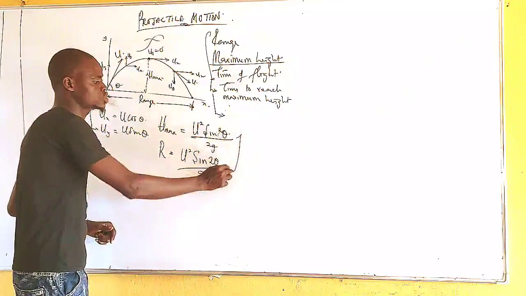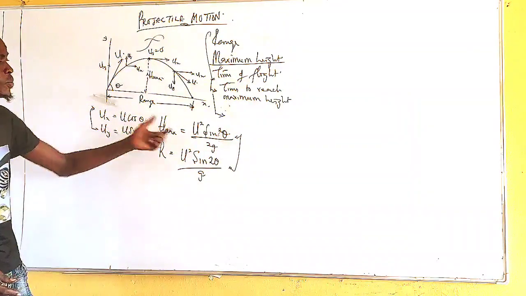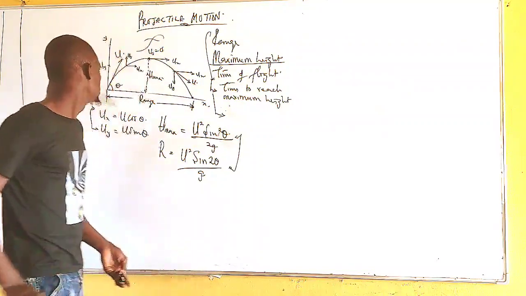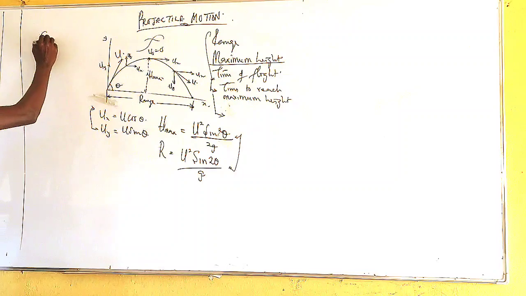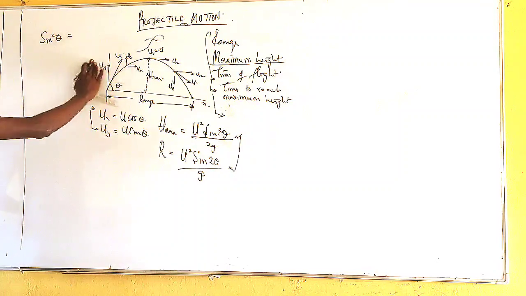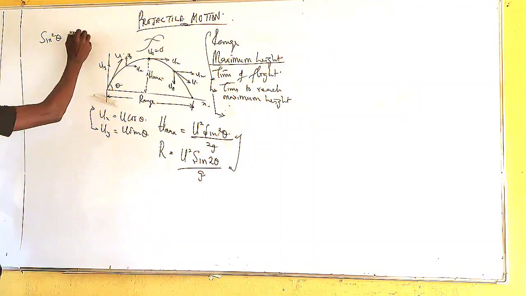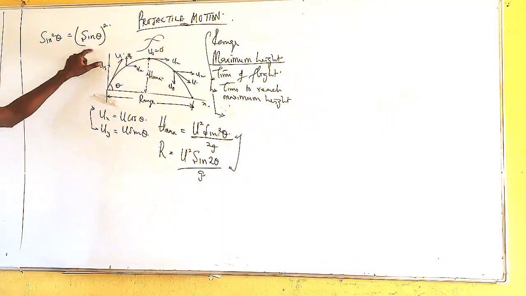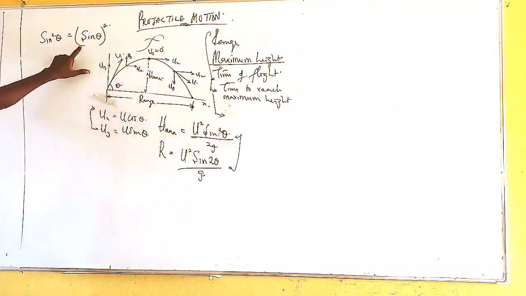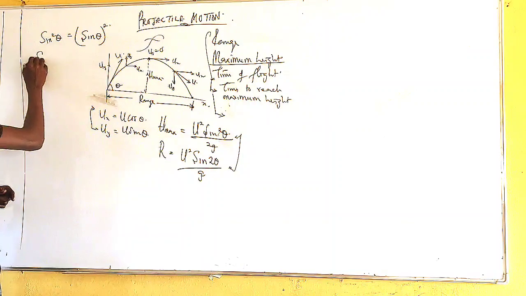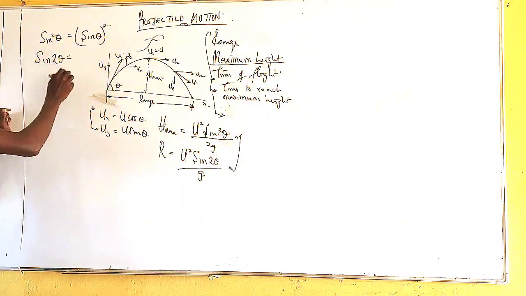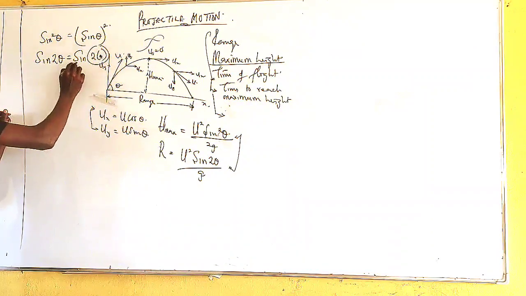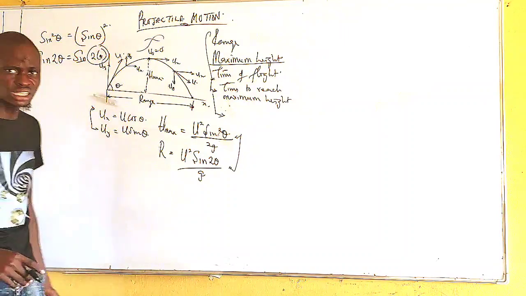Now let me analyze these two formulas for you so that you understand what you want to use. Many people know the formula, but usage of the formula is another issue for them. Take note: whenever you see sine squared theta, if you are to solve it in JAMB or in any exam, you find the sine of the angle first, then your answer should be squared. So sine squared theta means sine theta, squared. But sine 2 theta means you multiply the 2 by the angle first, then find the sine of whatever you get. Are you getting this?